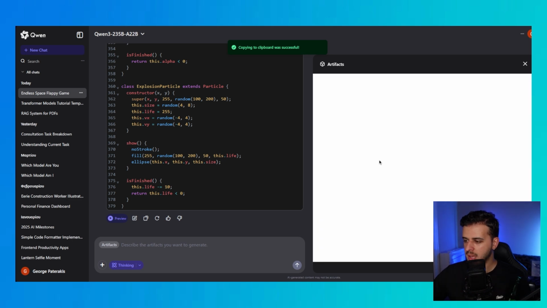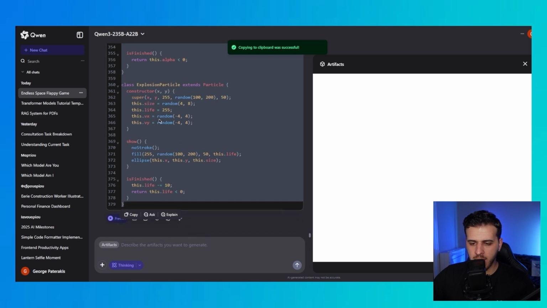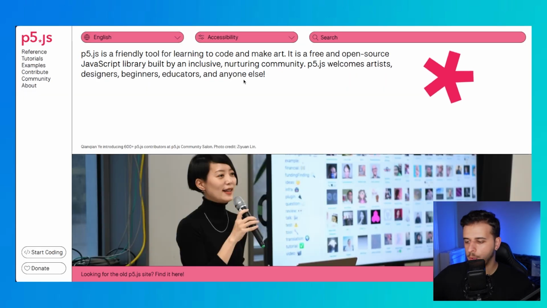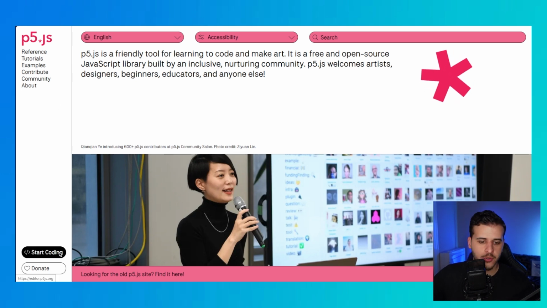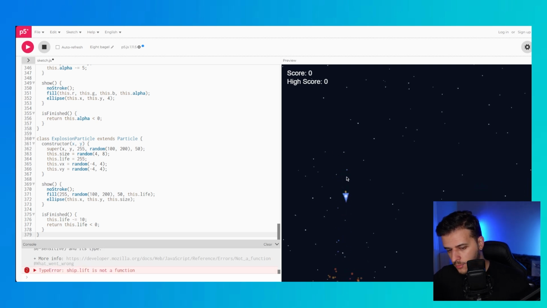So can we play the game here on the artifacts page? No. Okay, so let's copy this code. How can I play the game? Hopefully P5.js is just going to run it instantly. We're leaving this transformer page. This was super bad. It's not a good website designer, that's for sure. Let's see. Okay, so how are we playing?